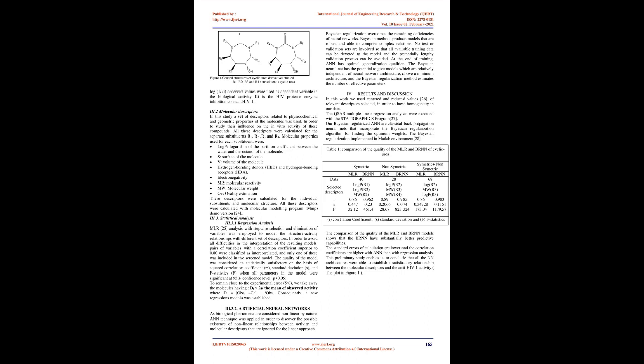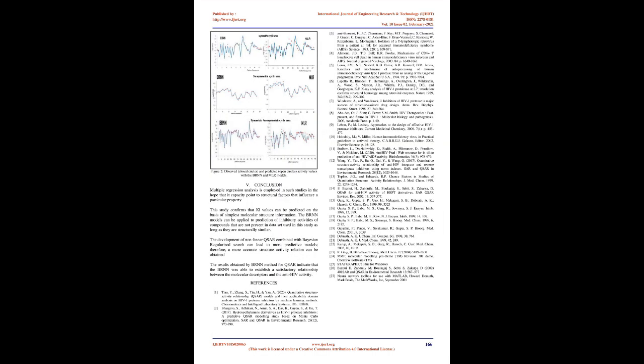MLR 25 analysis with stepwise selection and elimination of variables was employed to model the structure-activity relationships with different sets of descriptors. In order to avoid difficulties in the interpretation of the resulting models, pairs of variables with a correlation coefficient superior to 0.80 were classified as intercorrelated, and only one of these was included in the screened model.